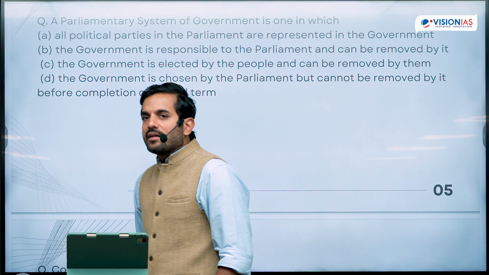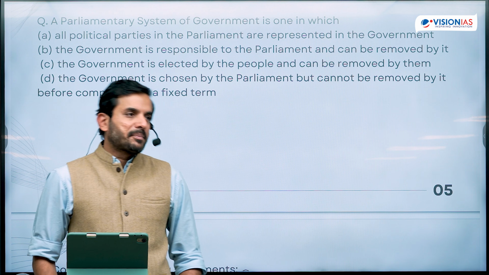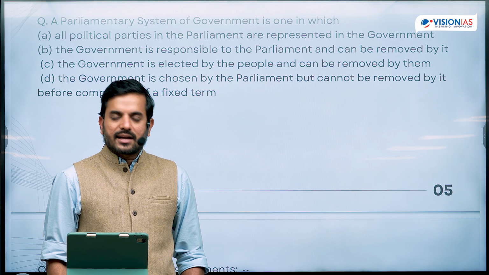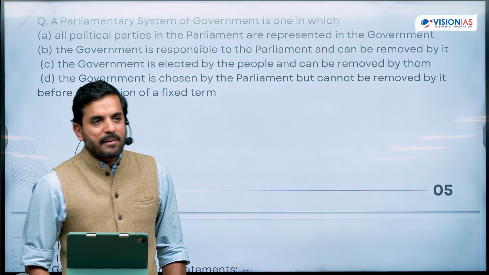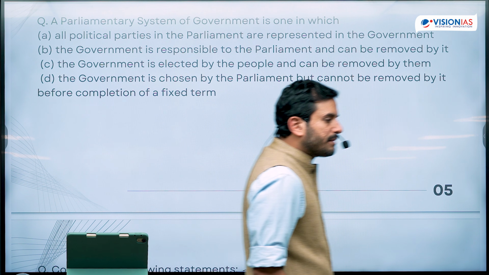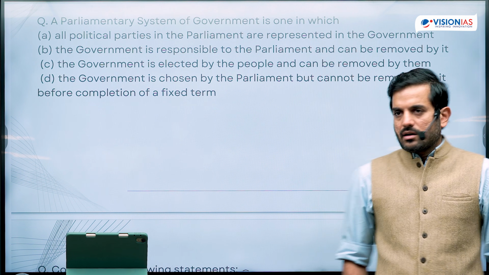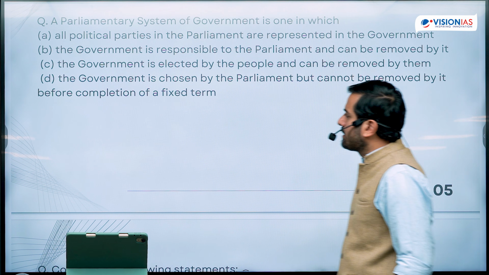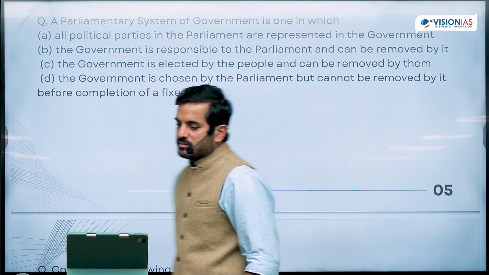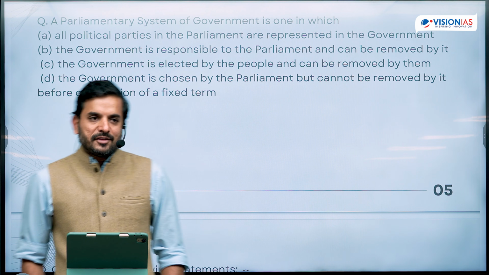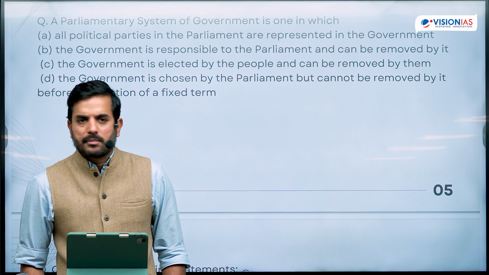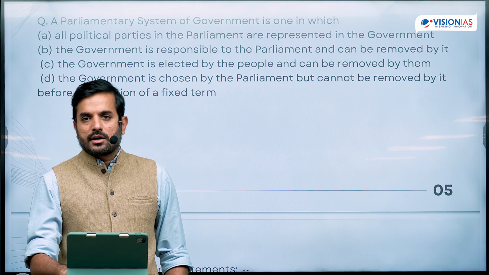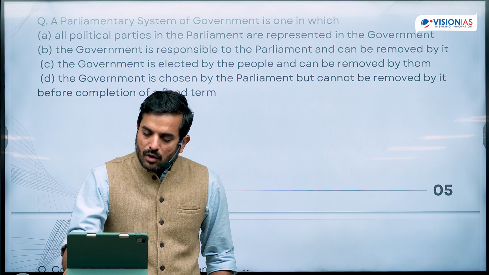Well, yes, the government is elected by the people, but firstly, not directly in parliamentary form of government. And secondly, government cannot be really removed by people unless the House of People loses confidence in the government in parliamentary form of government. And the government is chosen by parliament but cannot be removed by it before completion of a fixed term. This is definitely not true. We know that there have been so many premature governments in India, those who have been dislodged from power because they lost majority in the Lok Sabha or in the House of People.